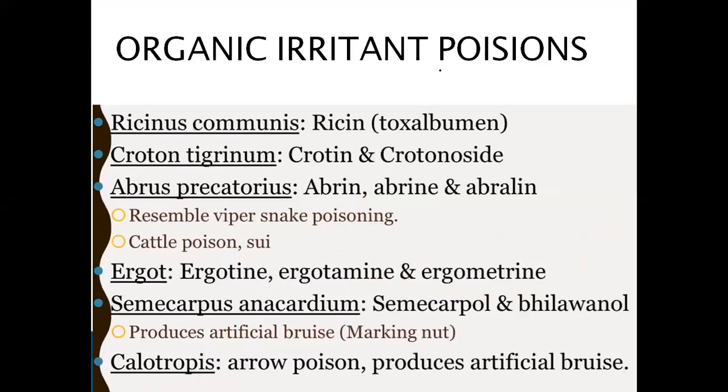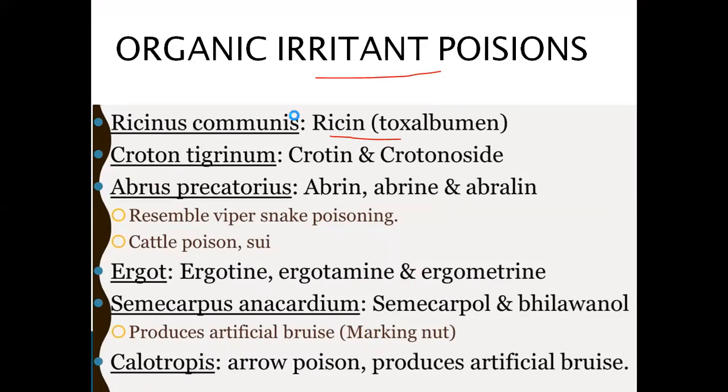Next are organic irritant poisons. In the organic irritant poisons, first important is Ricinus communis. In Ricinus communis, the toxic part is ricin. The whole plant is poisonous, but more commonly the seed is more poisonous. The poisonous part in Ricinus poison is ricin.